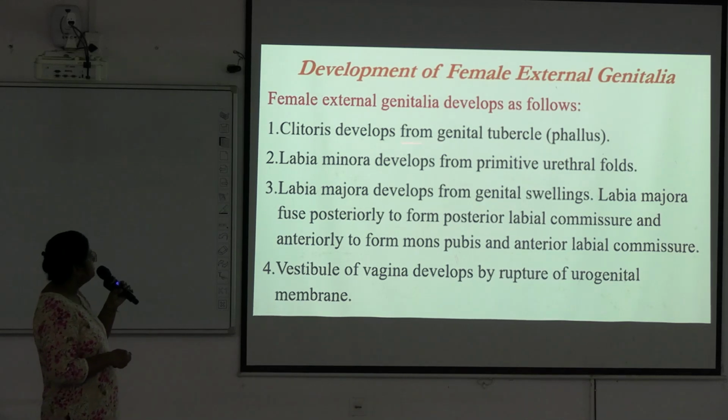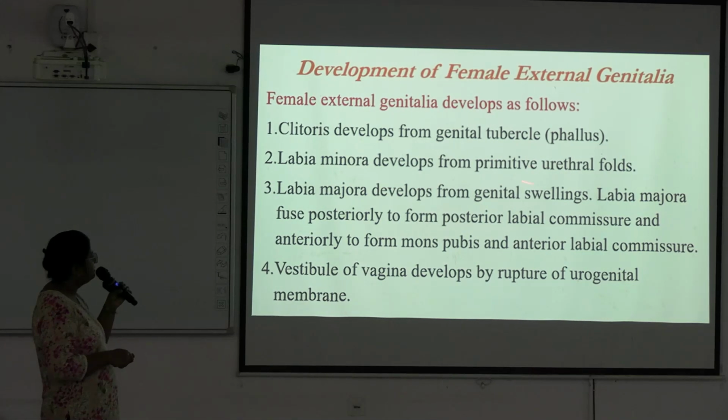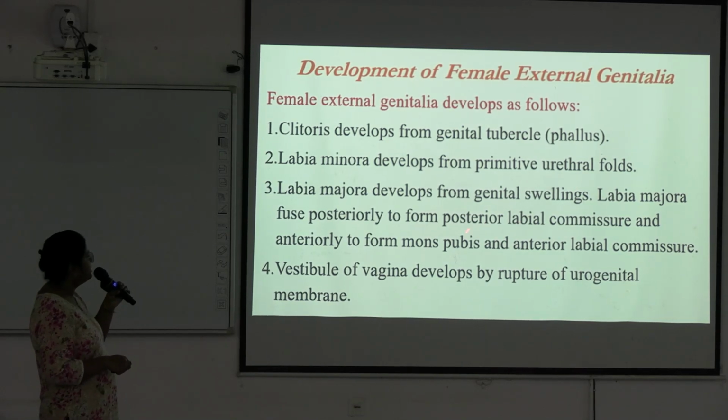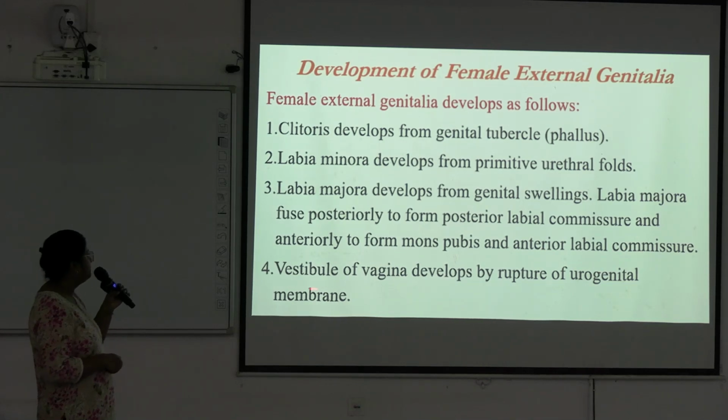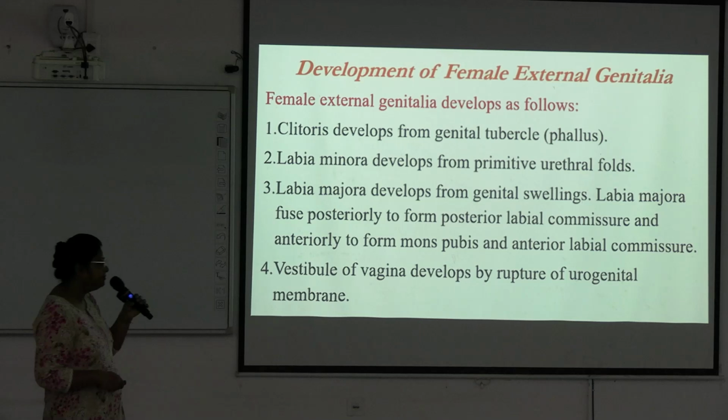Clitoris is developing from genital tubercle, which corresponds to the penis in men. Labia minora develops from primitive urethral fold, labia majora from the genital swelling, and the majora fuse posteriorly to form the posterior labial commissure, and vestibule of vagina develops from rupture of urogenital membrane.